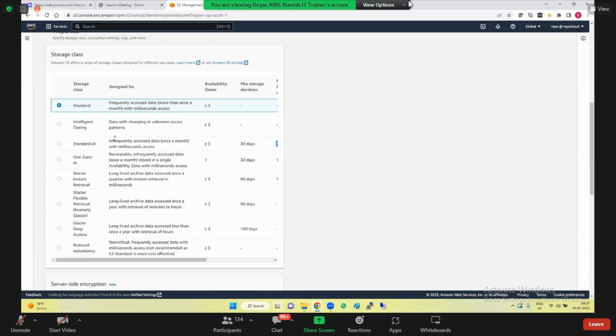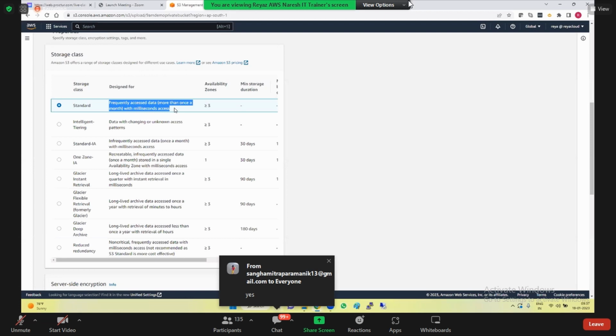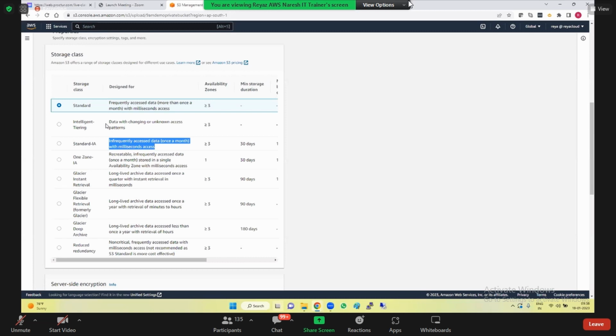So if it is standard, frequently accessed data, meaning accessed more than once in a month with millisecond access. Infrequently accessed data means once a month with millisecond access. So depending upon your requirement, you can go and choose this.